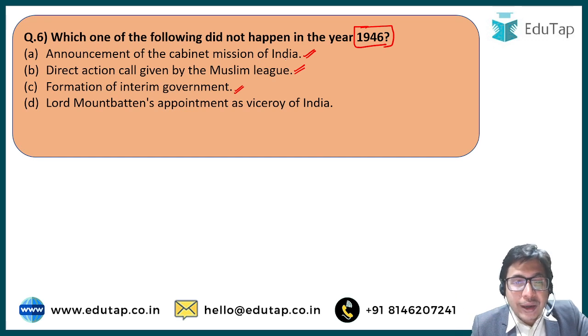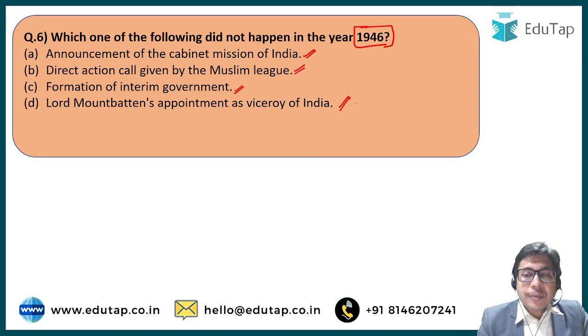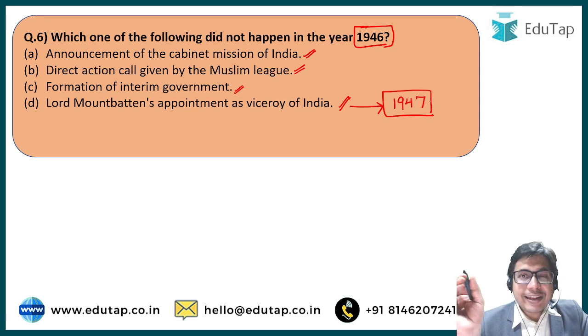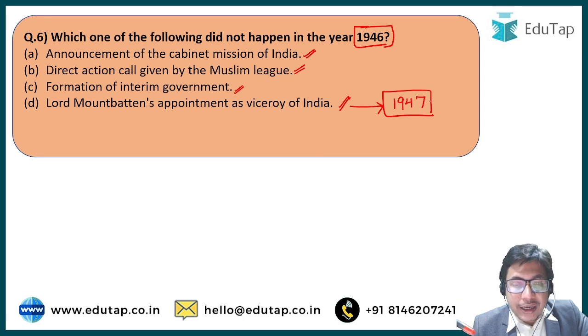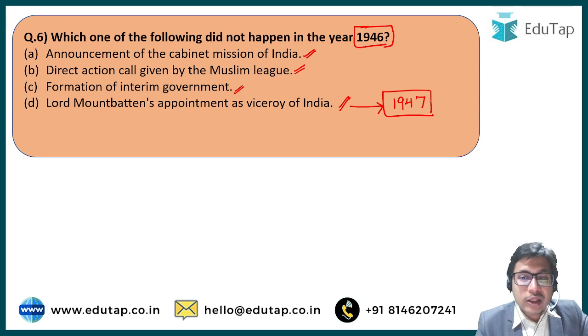Option D, Lord Mountbatten's appointment as Viceroy of India. It happened in 1947 and not 1946. Right. In 1947, Mountbatten was appointed as Viceroy of India. He specifically came to India in order to oversee the transition of power from the Britishers to the Indian masses and to the Pakistani authorities. Therefore, all the above three things happened in the year 1946.